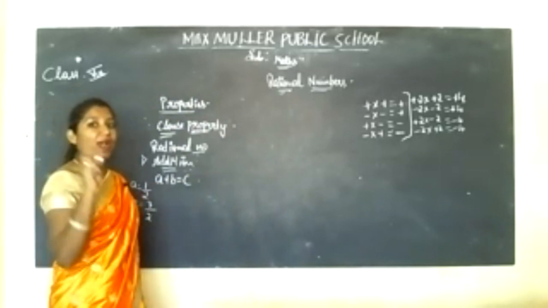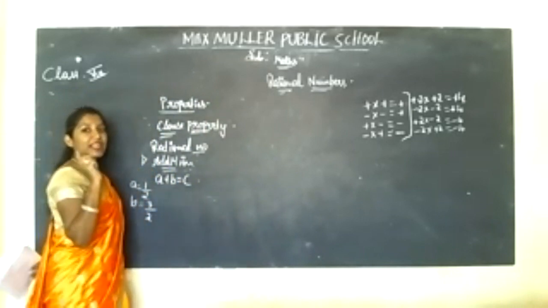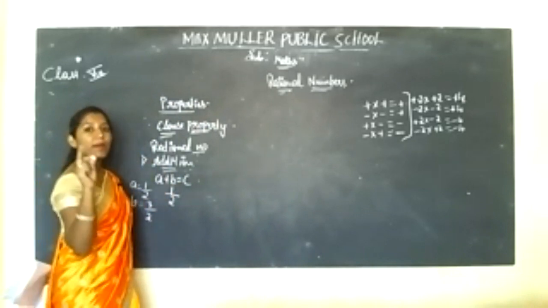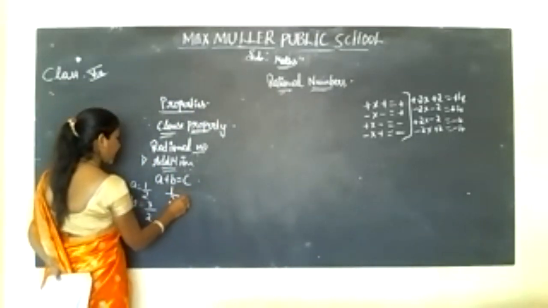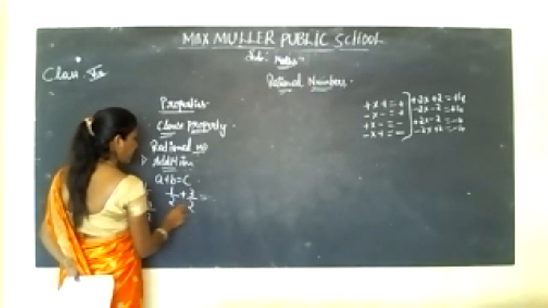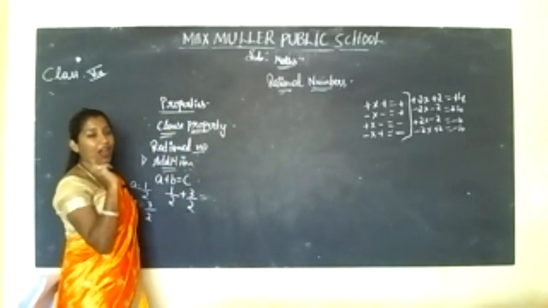And one thing you all know, while adding or subtracting, if there is the same common denominator, you can easily add or subtract. But with different denominators, you have to take the LCM. You all know this concept.